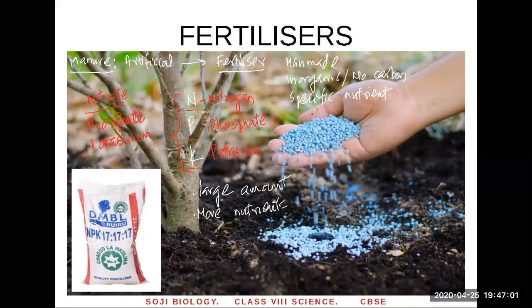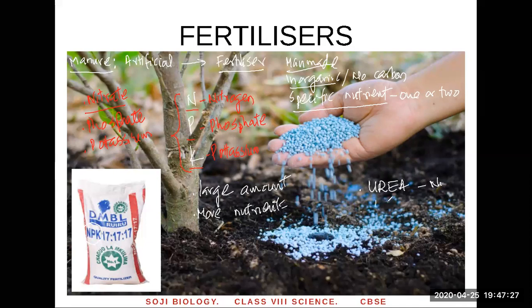And they are nutrient specific. Remember, it's man-made, it's inorganic, and it has only one nutrient. Nutrient specific means it has one or two nutrients, not too many nutrients. Maximum three nutrients, that's it. And what are some examples for this? For the fertilizer, one example is urea. Urea contains only nitrogen, right?